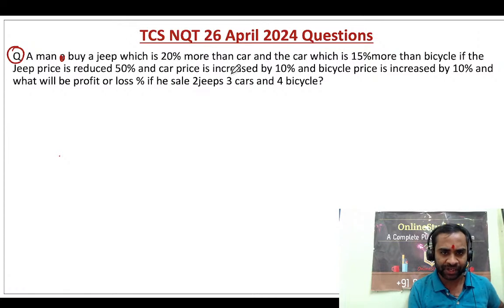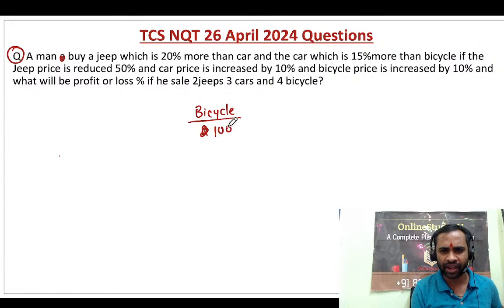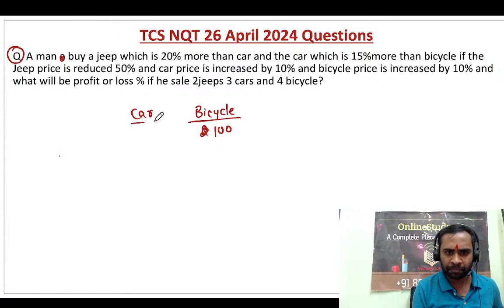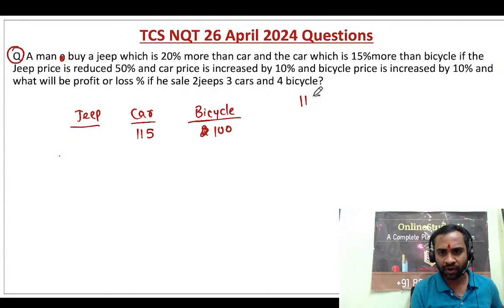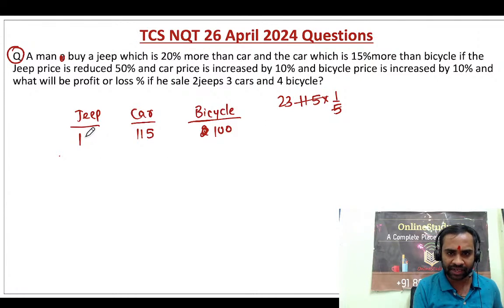Now, a man buys a jeep 20% more than the car, and the car is 15% more than the bicycle. So the bicycle price, I am taking it as 100. Then the car price is 15% more, so it will become 115. And the jeep price is 20% more than the car. So what is 20% of this? 20% is 1 by 5, that means it is 23. So 115 plus 23 is 138, so the jeep price is 138.